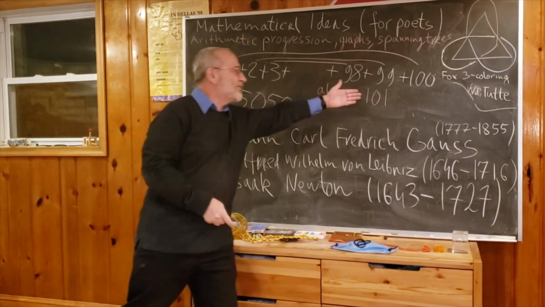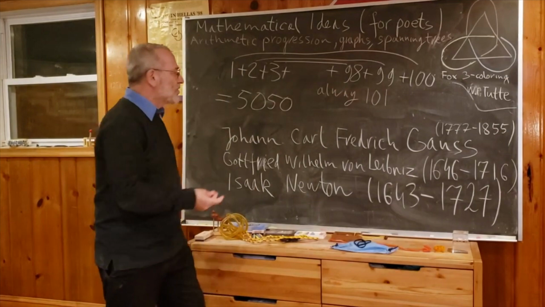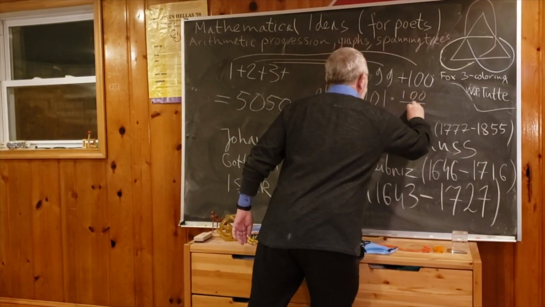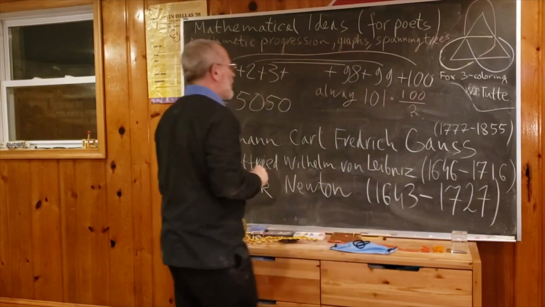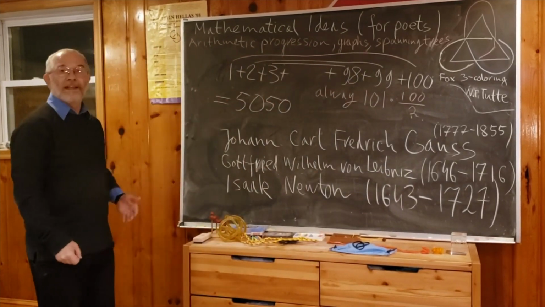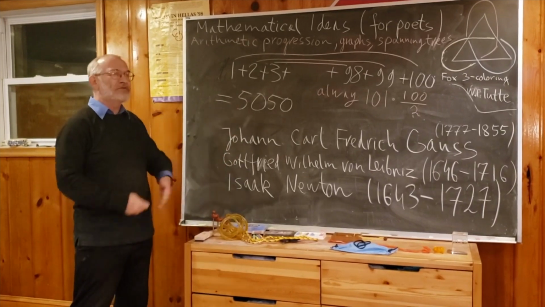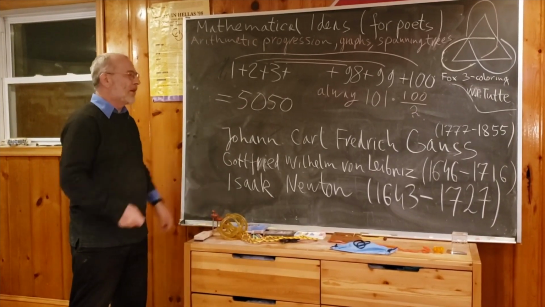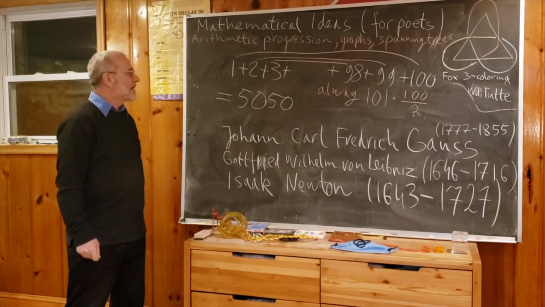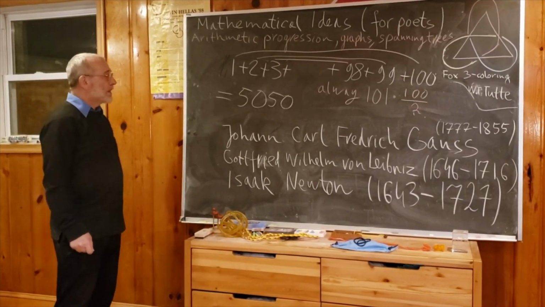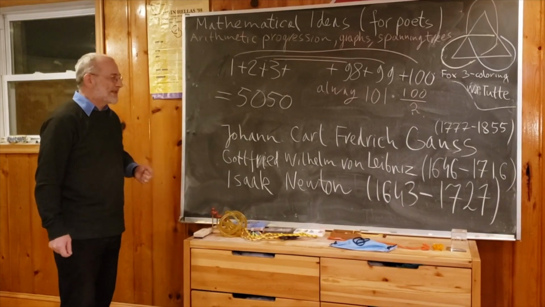It's not 100 times because we paired them. So it is 101 times 100 divided by 2. So if I didn't make a mistake in multiplication, and Gauss was not making mistakes, really he could multiply big numbers till old age, then you get 5050. So this was how Gauss did this.